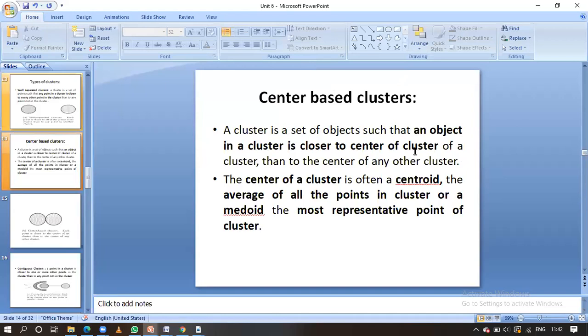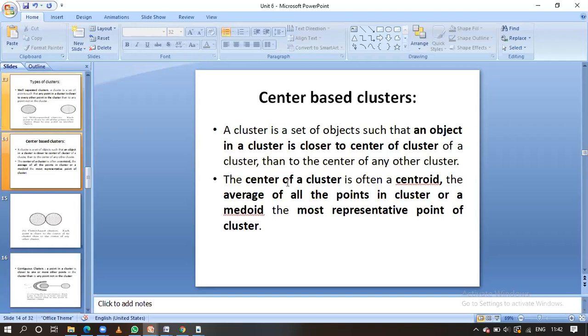If you take one object in the cluster that is closer to the center of the cluster, there it will be nearer to all the points. But here, the object in the cluster that is nearer to the center of the cluster, that we call center based clustering. If you take the center of the cluster, the objects in the cluster are very close to that particular center of the cluster.